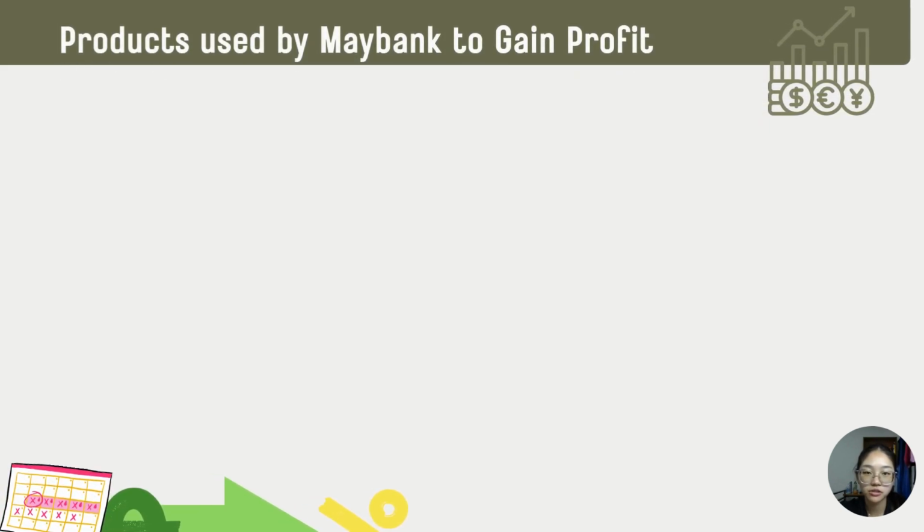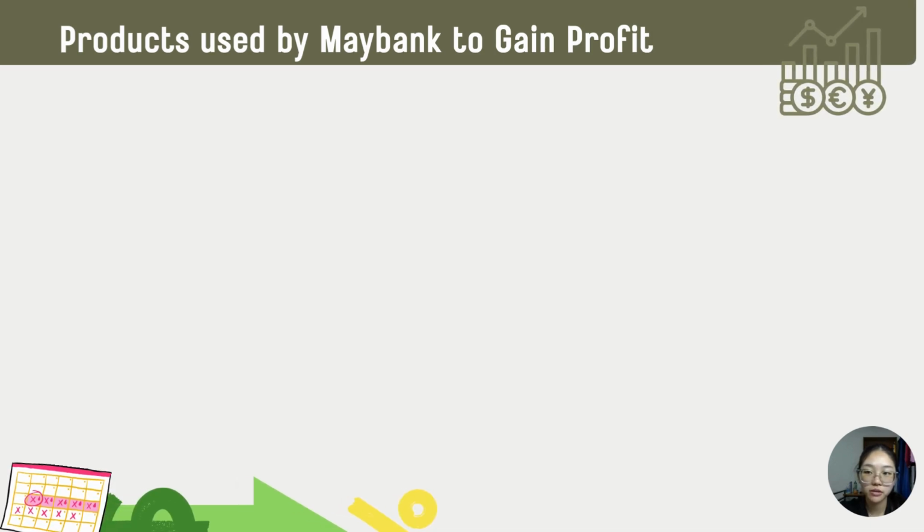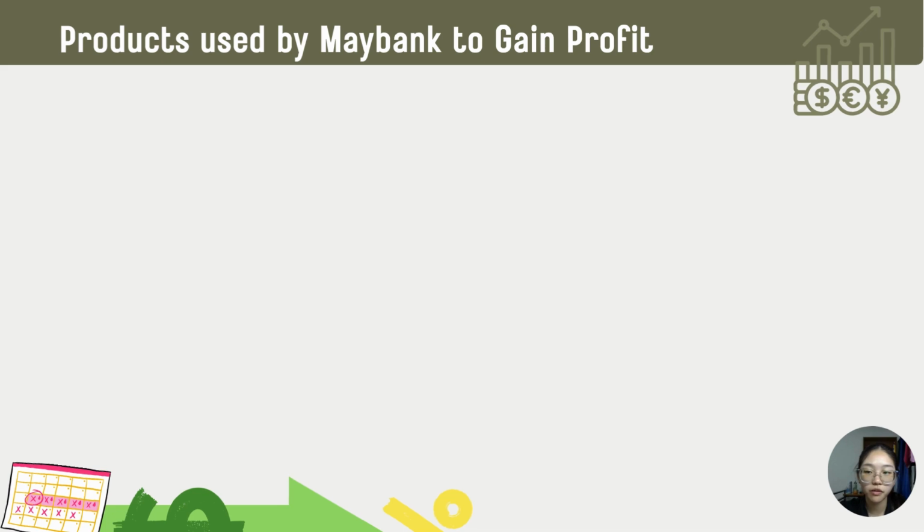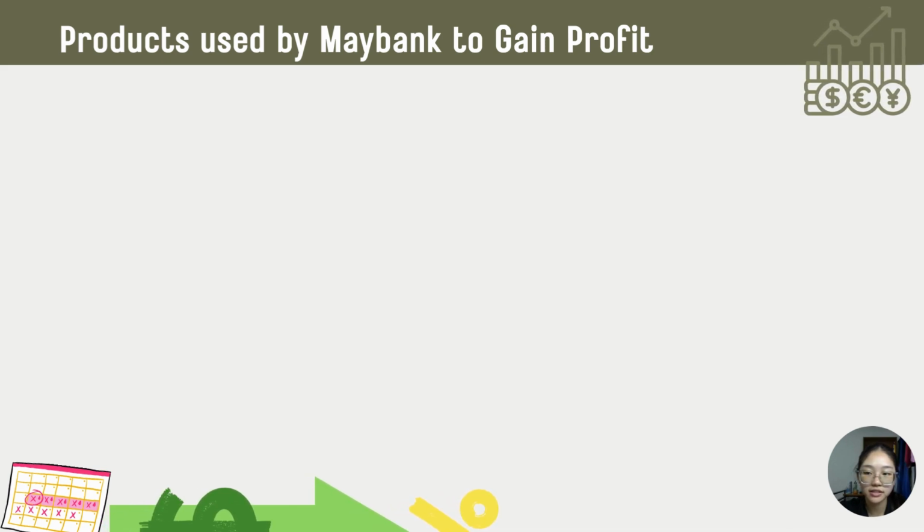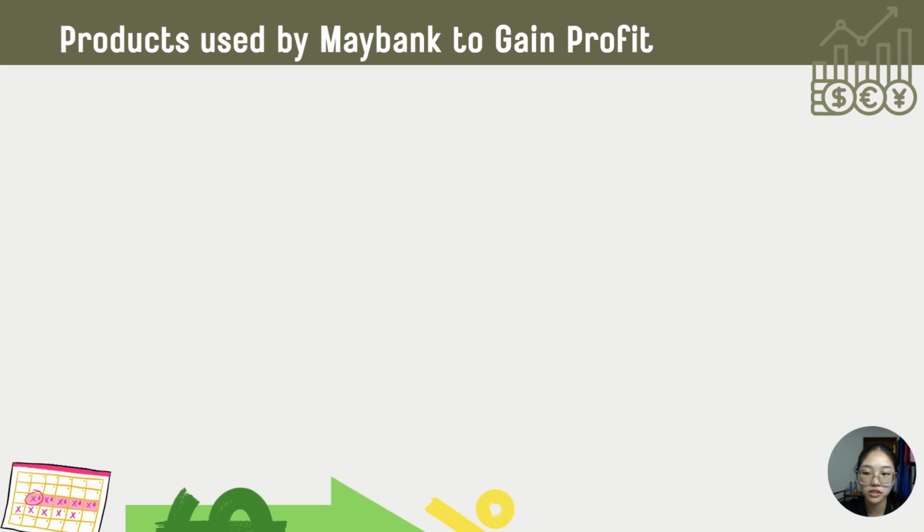Both use a simple interest rate, with either conventional interest or Islamic financing, depending on the customer's choice. Maybank offers conventional or Islamic options. For my first home scheme, the interest is conventional. For Islamic financing, it is Murabaha.